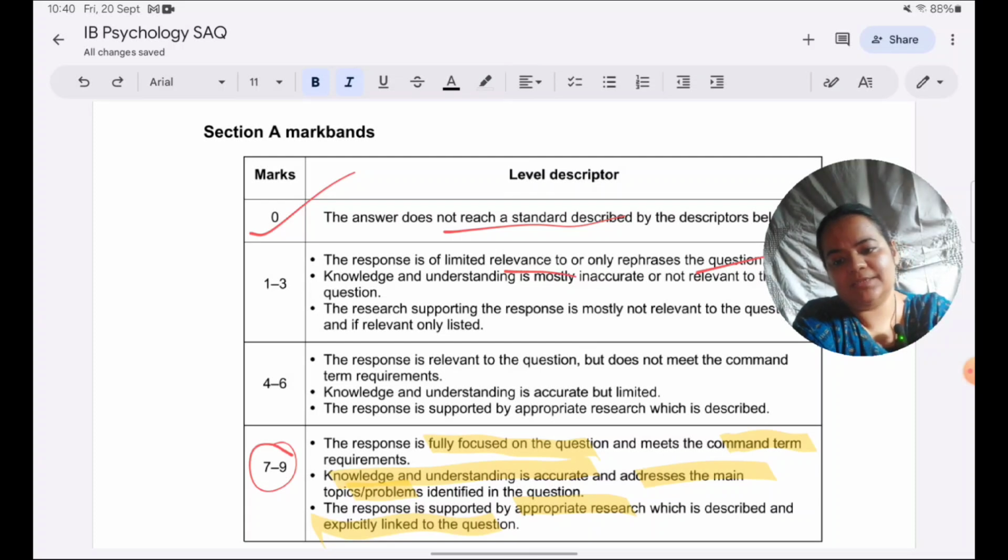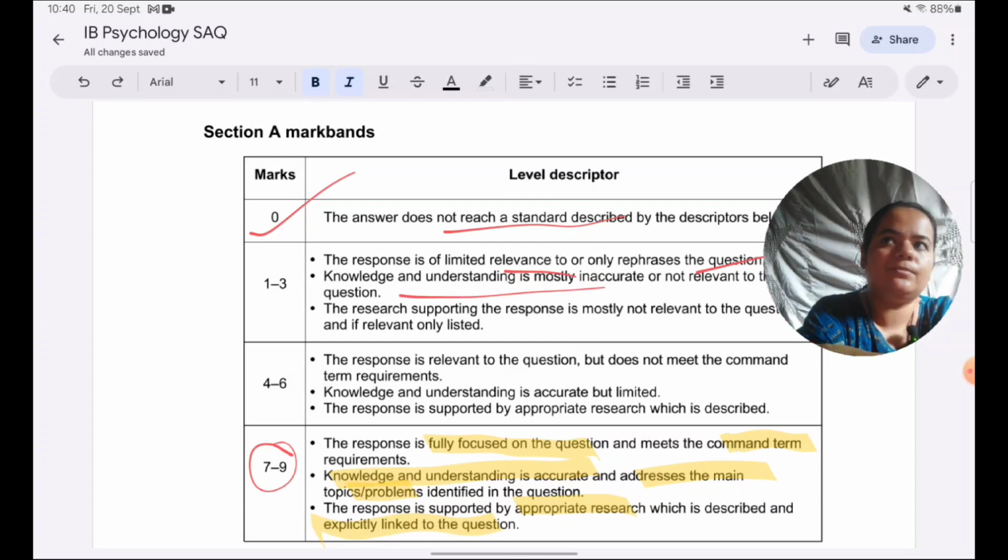If your knowledge and understanding is inaccurate, say you're talking about informed consent, but then you're just talking about harm. So you're only talking about risks that could have been caused to participants. Say they would be claustrophobic in the MRI, or metallic implants would damage their body. So you're only pointing out the harm related aspects, and you're not specifying that this harm needs to be given as a potential risk at the informed consent stage. Then you have deviated from informed consent into the protection from harm guideline. Then your knowledge is inaccurate because you don't know the difference between informed consent and harm, or it's not relevant to the question.